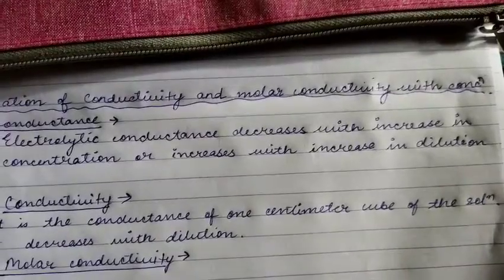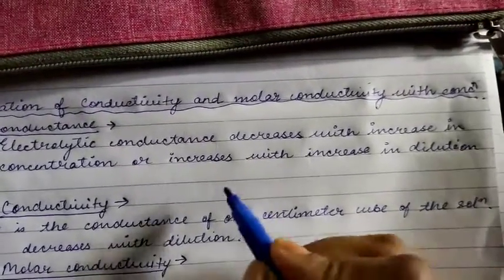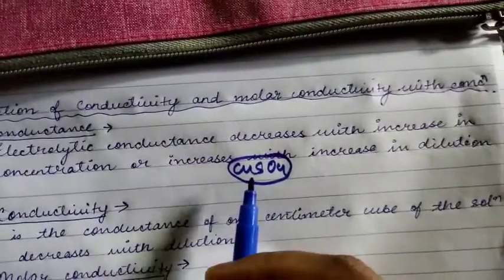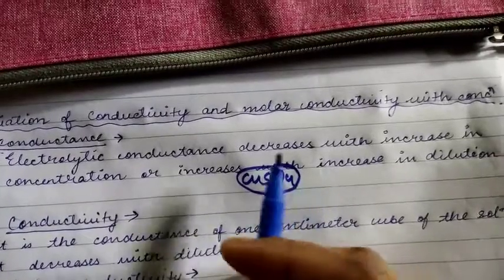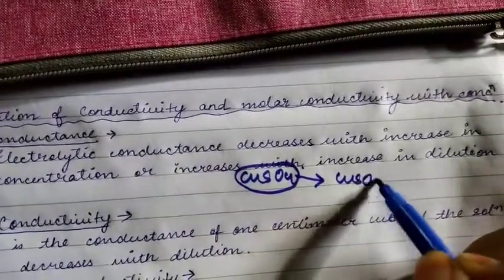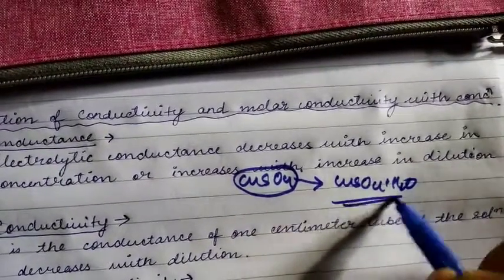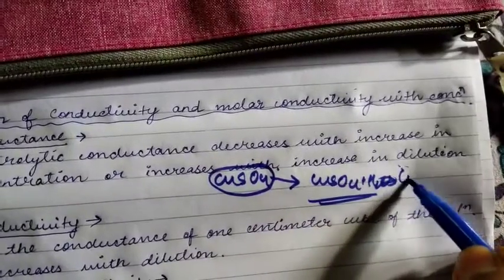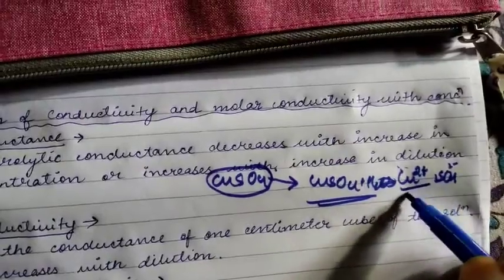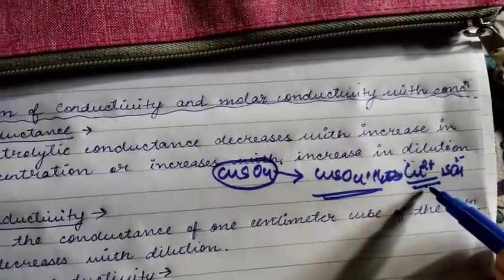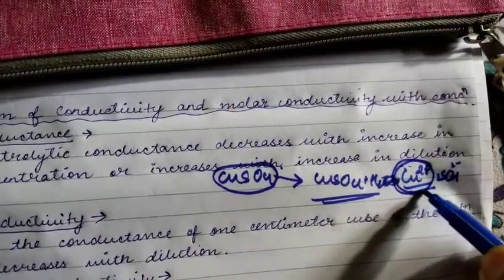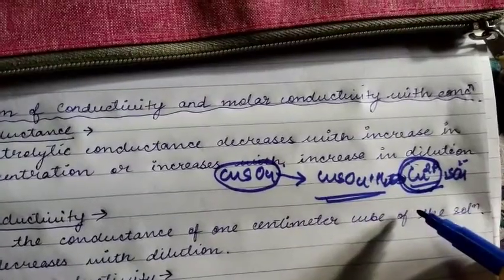When we are talking about copper sulfate as a salt, it does not have the capacity to conduct, because it is a solid substance. When we dissolve the copper sulfate in water, when we dilute it, what happens? It will dissociate into copper ions and sulfate ions, and you know that these ions are responsible for conducting electricity, right? So the more copper ions produced, the more conductance it will produce.